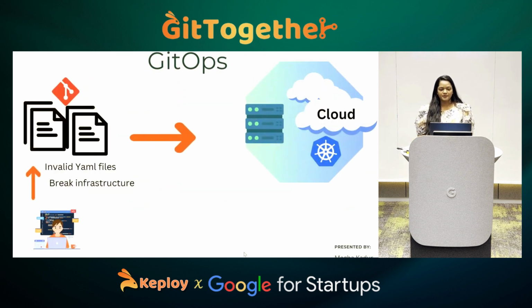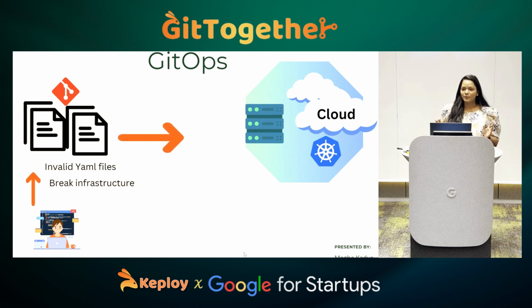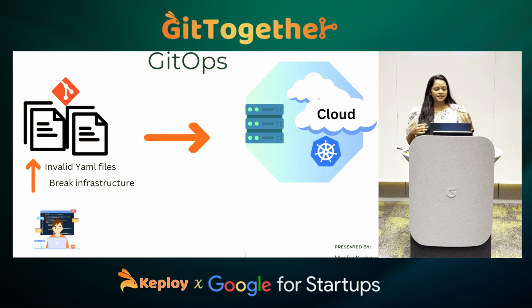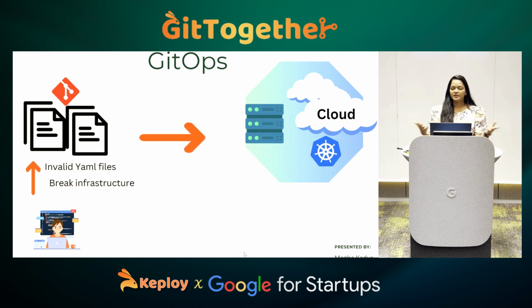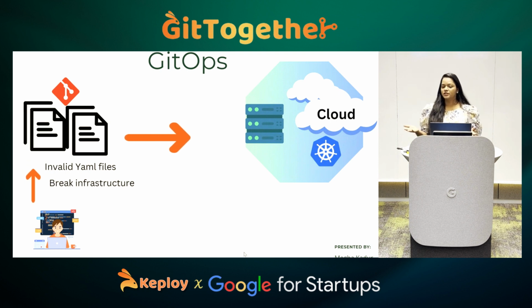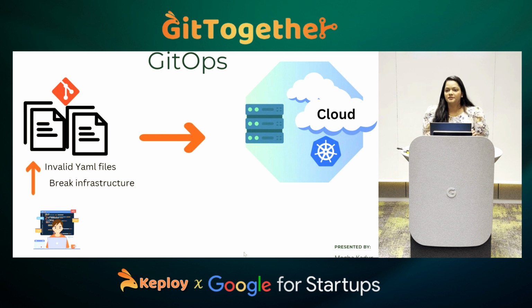Take an example that it is Friday evening, and we all know that Friday evening is something like, okay, we have to go home, tomorrow is a holiday. So some developer did some changes, and in a hurry he committed something, pushed the changes, and deployed into your environment. So this is going to break the infrastructure.